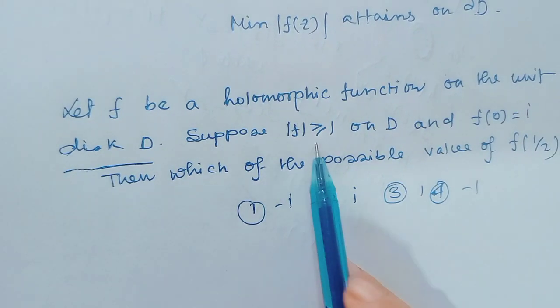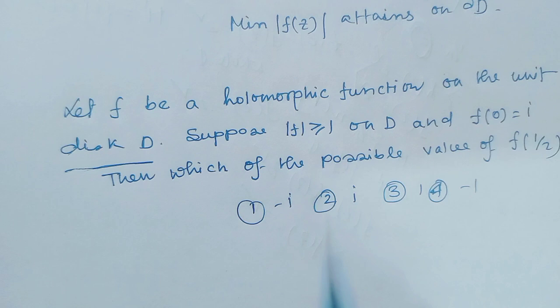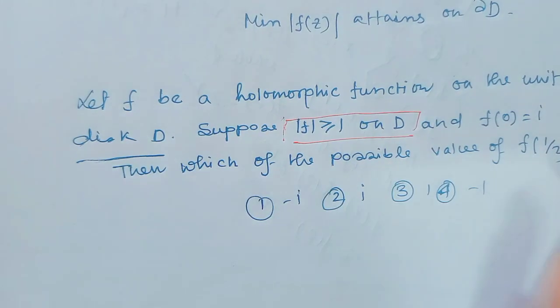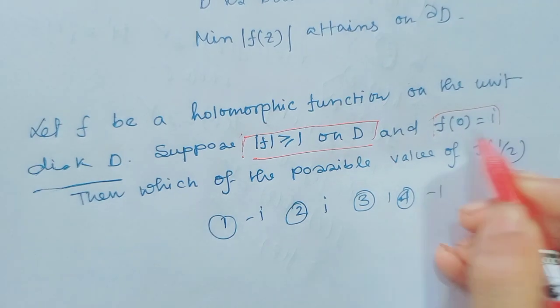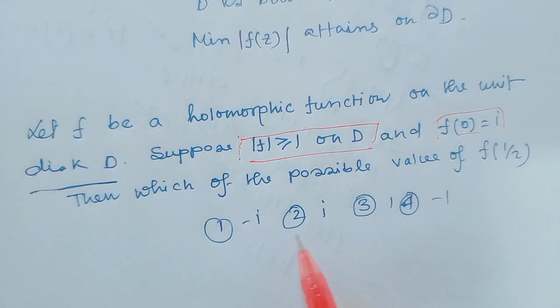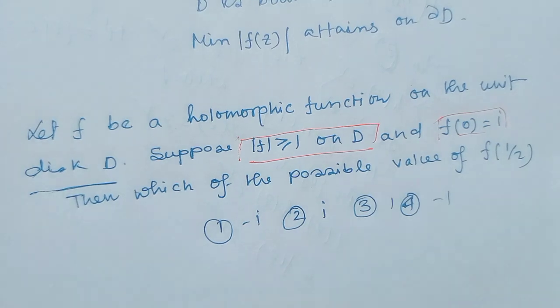Next theorem: let f be a holomorphic function on the unit disk D, and suppose modulus of f is greater than or equal to 1 on the domain D, and f(0) equals i. Then which is the possible value of f(1/2)? Option 1: minus i, option 2: i, option 3: 1, and option 4: minus 1.